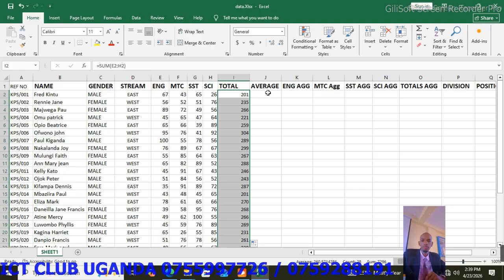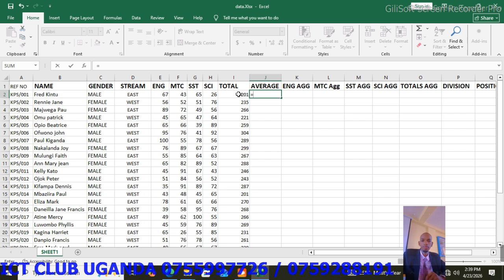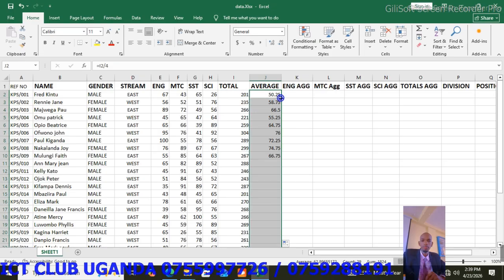Then after getting the total, come on average. We know the average is sum of items over their number. So you can decide to use a formula here, equals the total, which is the sum of items, divided by the number of the subjects which are done: 1, 2, 3, 4. So you say total divided by 4. Press enter. And then you autofill.